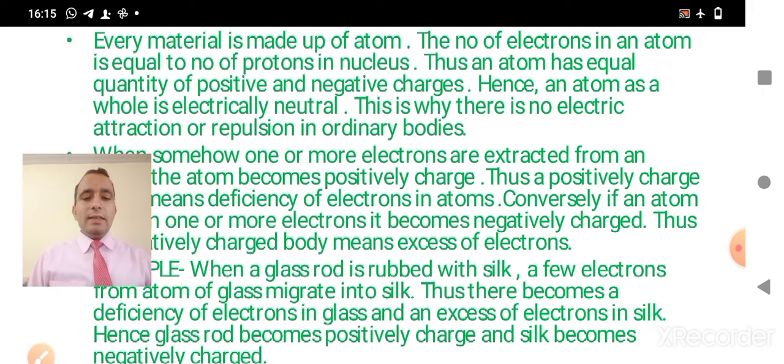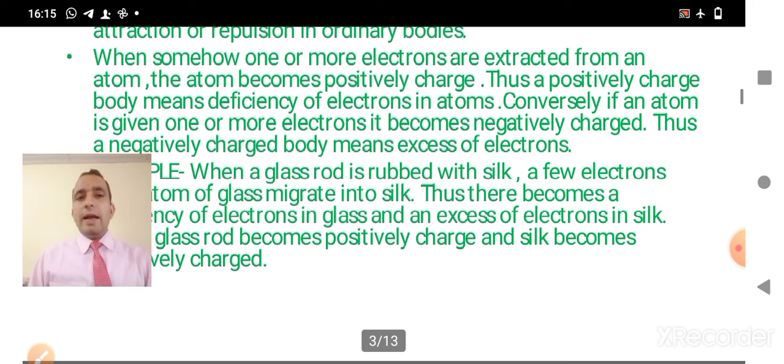It means that there is no electric attraction or repulsion between two ordinary bodies. But when somehow one or more electrons are extracted from an atom, then the atom becomes positively charged. Why does it become positively charged? Because now it loses the electron and the total positive charge on the atom becomes more than the total negative charge on the atom.